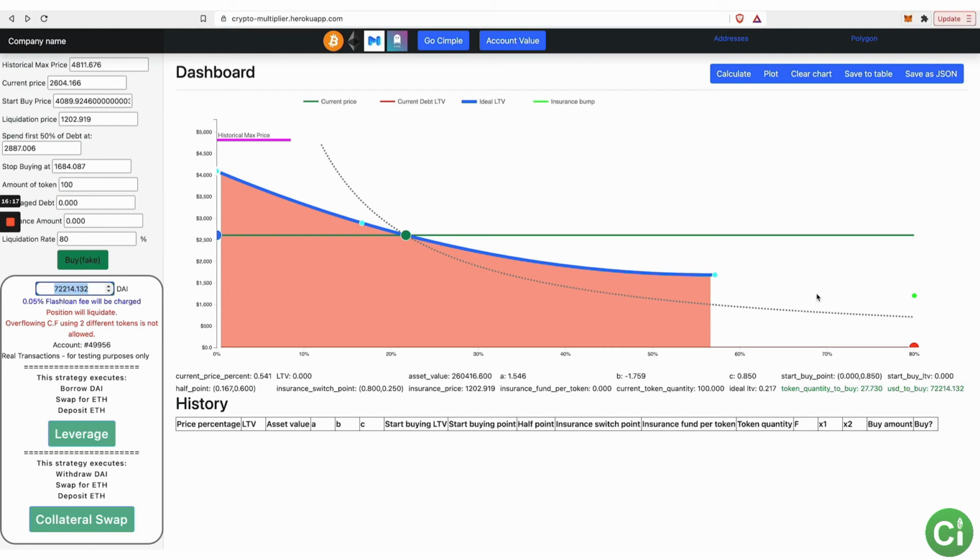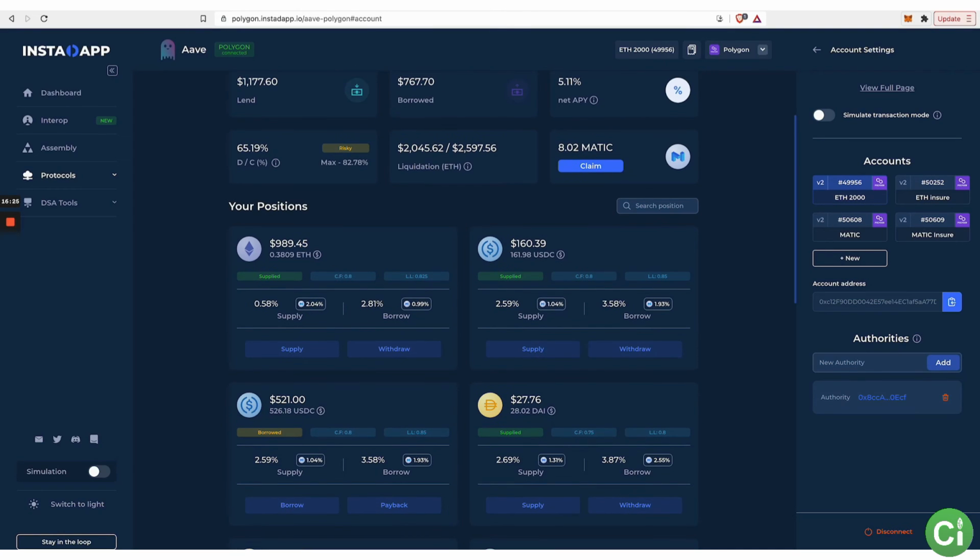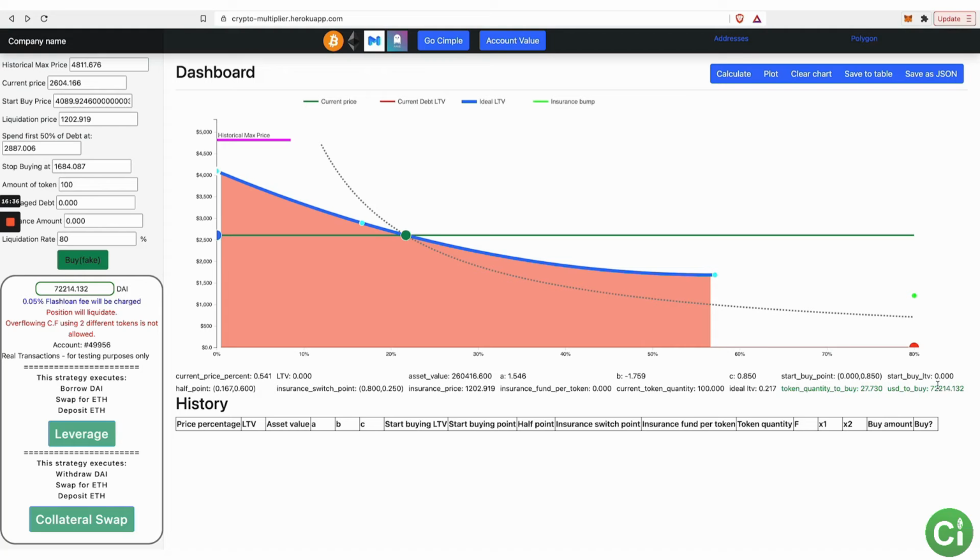This right here is the amount to buy, which is right there. And this gets updated based on the price getting updated. And the price getting updated is based on what is available to us. That should be pretty accurate. What that means is that once you're set up, you can literally just leave this page open. And then whenever it's time to buy, you click the collateral swap to buy, because I'm assuming that you would also be doing strategy number 2. And so if you're doing that, then it's a collateral swap to buy.